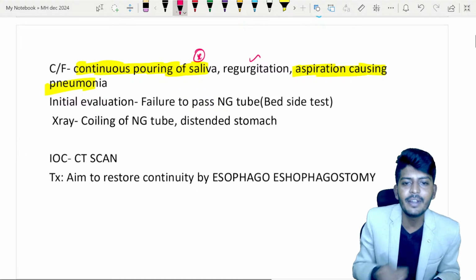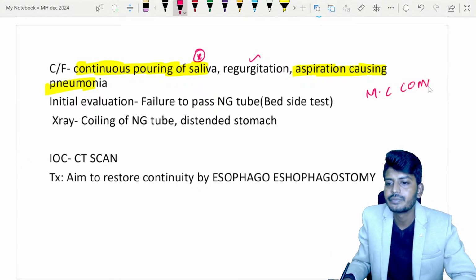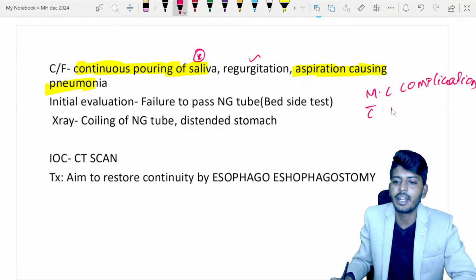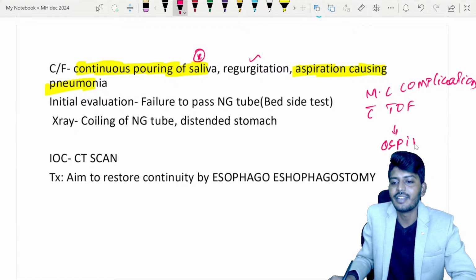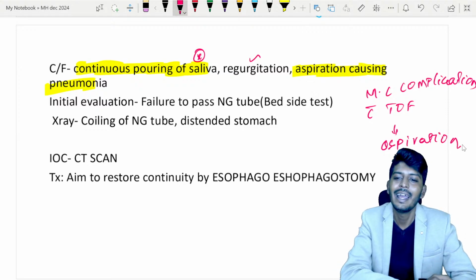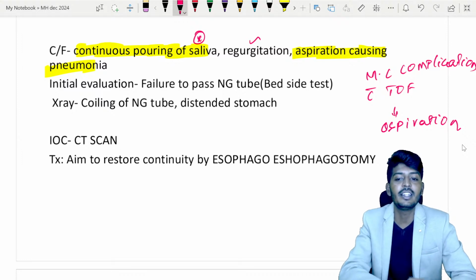This question was previously asked: what is the most common complication with tracheoesophageal fistula? That is, my dear students, aspiration. This aspiration will lead to pneumonia. So the most common complication associated with this disease is aspiration. Now for the initial evaluation, you see this patient.